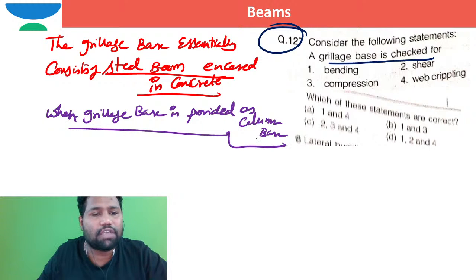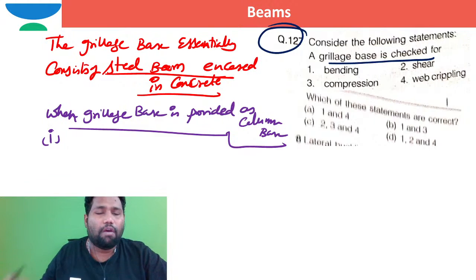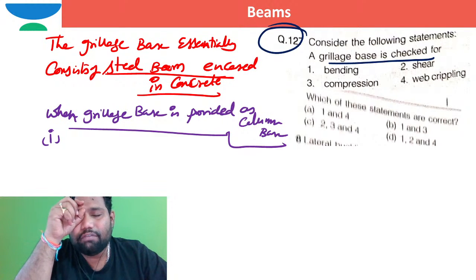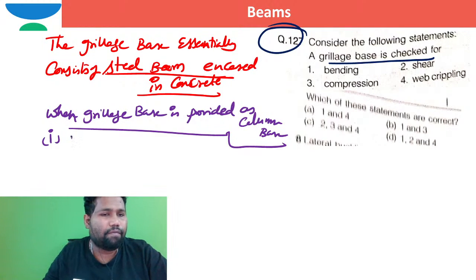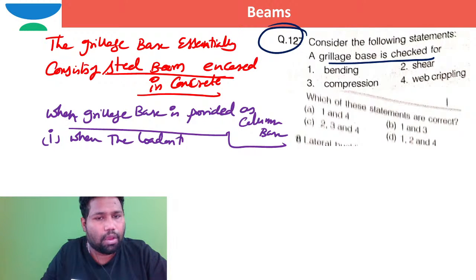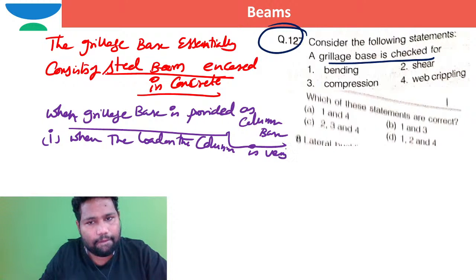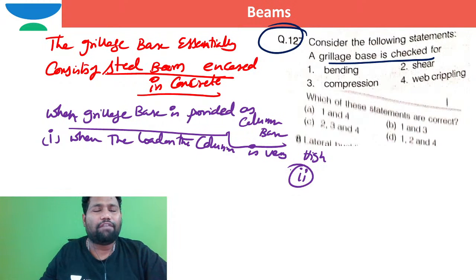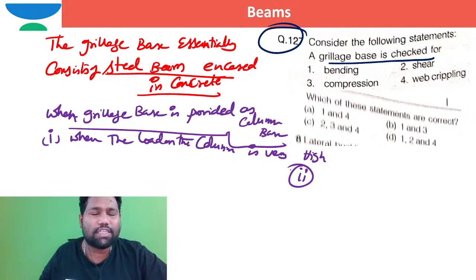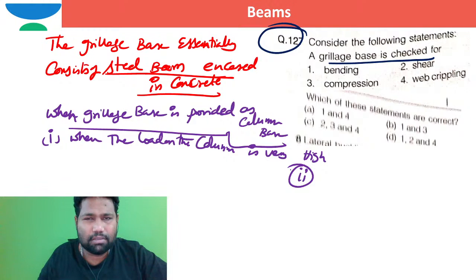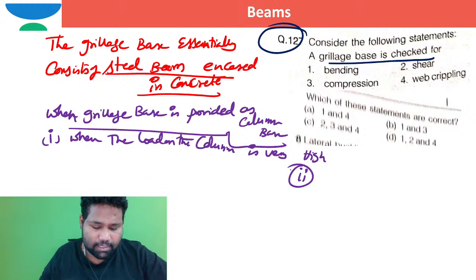I can say the first and foremost condition is when the load on the column is very high. Second condition, if the foundation is resting on weak soils, I mean to say the bearing capacity of the soil is less. In such a case I should use this grillage base, right?